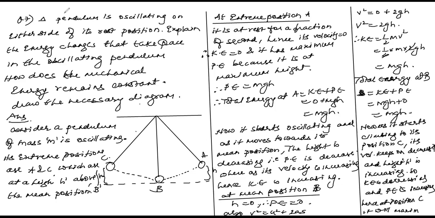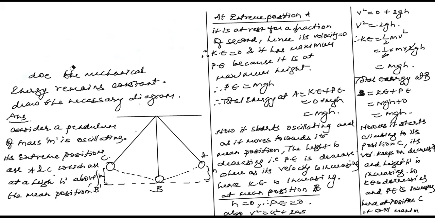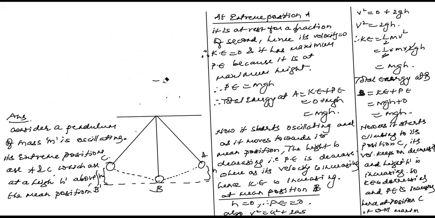You can see, children, I don't have place to write, so I'm rubbing out the question. Now look here. Hence at position C, it will have maximum potential energy.